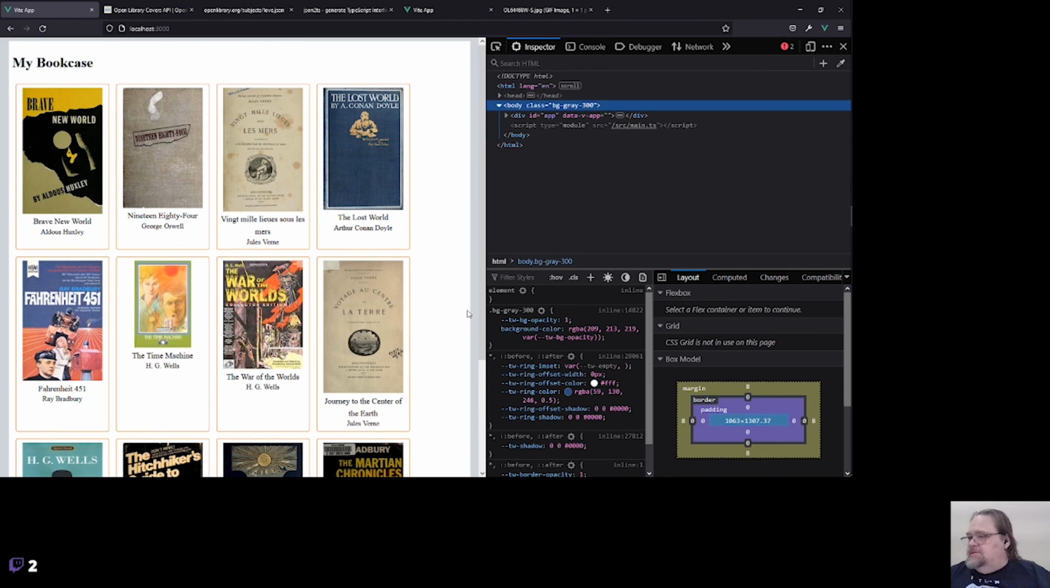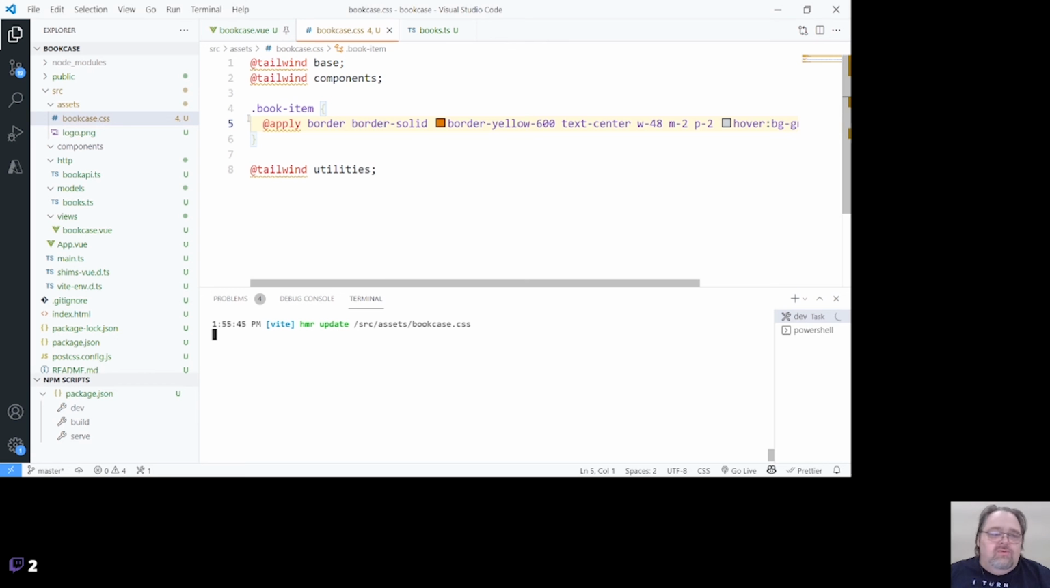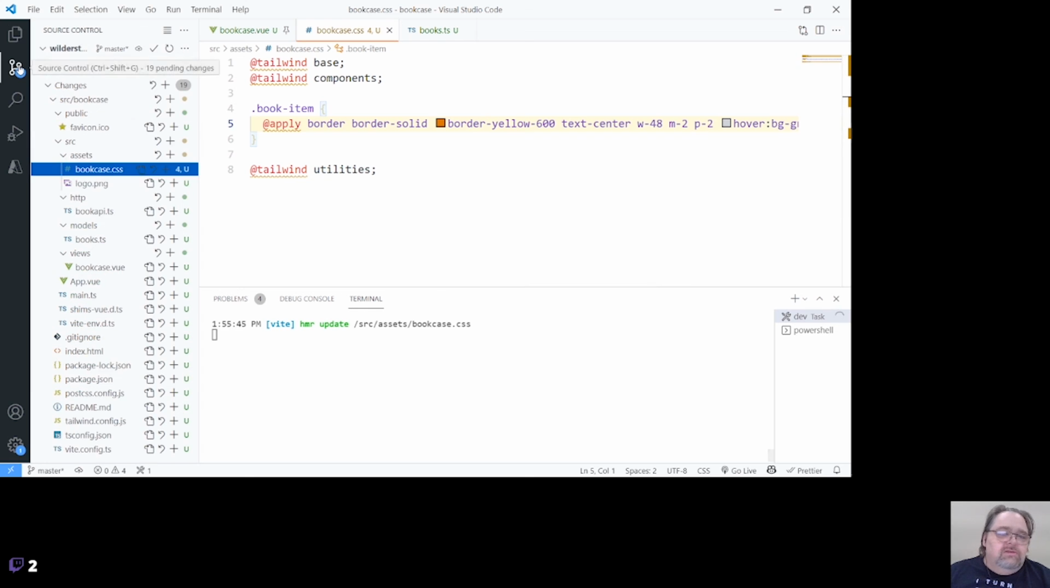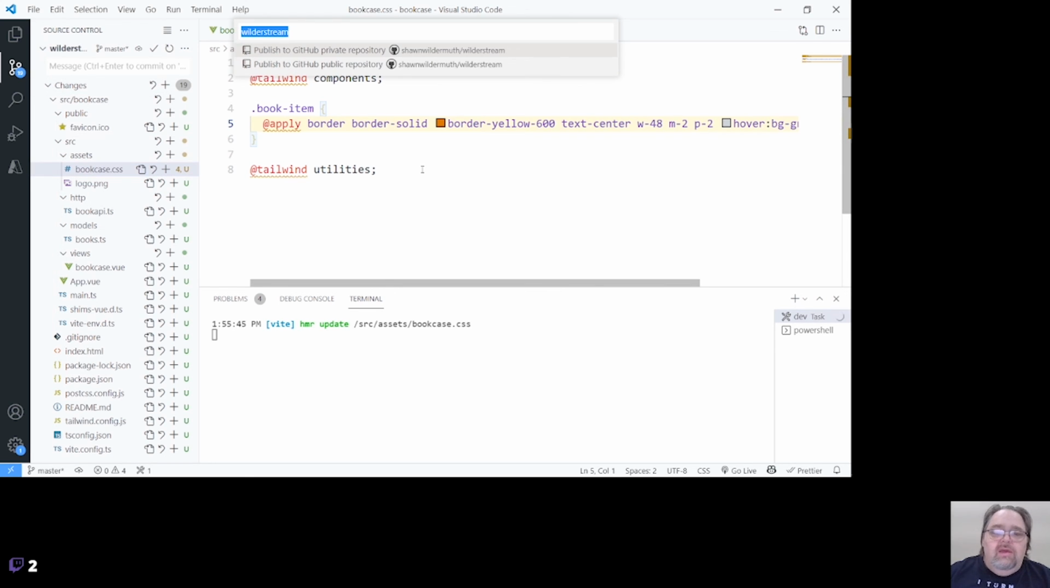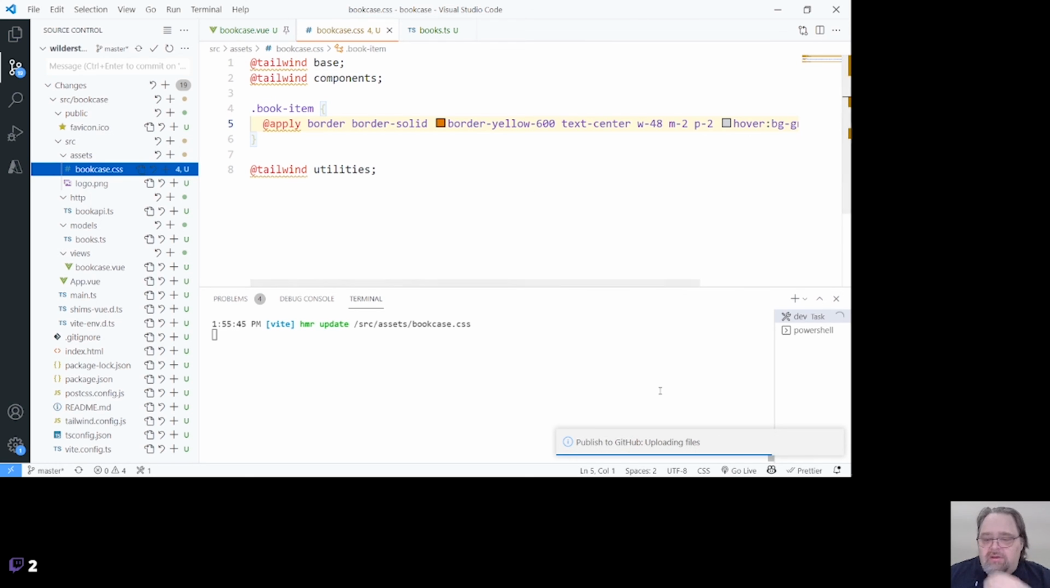So I hope that makes sense. We're right at about an hour. I'm going to be doing this once a week. I'll continue this project. I'm going to take what we have today. Let's actually do this. Go back to code, just so you can see this completely transparent. And let's go ahead and push this up to GitHub. And I'm going to create a public repository called WilderStream.